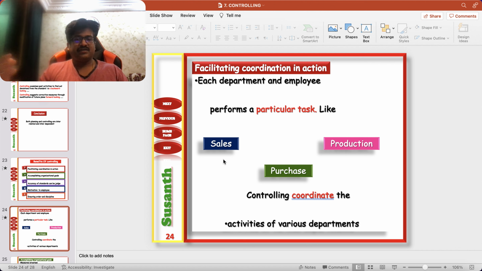A proper controlling system will help you coordinate the activities of various departments with different functions and activities, right? Sales, production and purchase department activities should be coordinated properly through a proper controlling system. Otherwise, the sales department will take their own orders, the production department will produce whatever they want, and the purchase department will do whatever they want. So whenever a customer comes to your organization, sometimes they will feel bad, or they will not get the product or service on time.